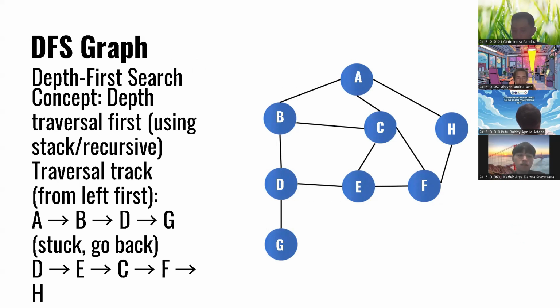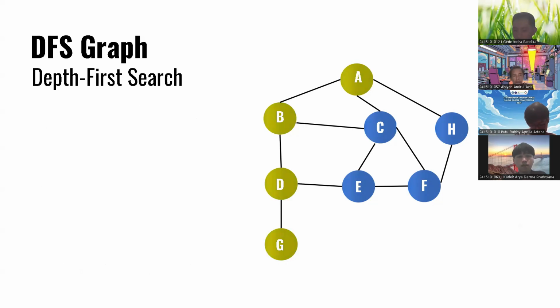In this case, from A to B to D, because G is in the corner or dead end, we go back to D and to A and to C to F and to H. As you can see on the screen, from A to the left, the left child in this point of view is B, to the bottom is D, to the bottom again is G.